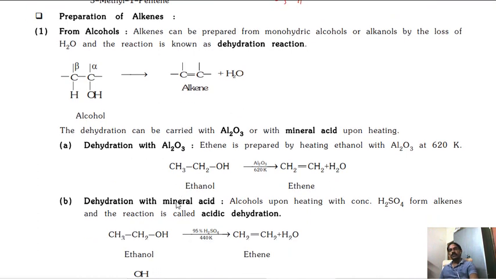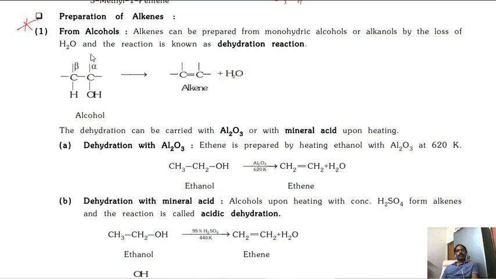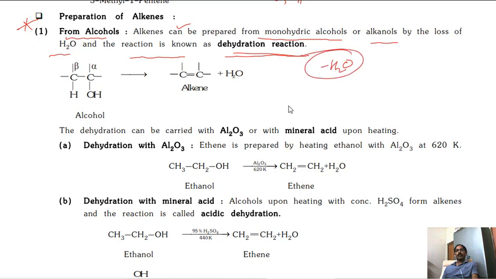Next, preparation of alkenes. How can we prepare? From alcohols. First point, from alcohols. Alkenes can be prepared from monohydric alcohols or alkanols by the loss of water, and the reaction is known as dehydration reaction. What does dehydration mean? Minus H2O, removing the water. De means eliminating, hydro means water molecule, dehydration means removing the water molecule. When can the water molecule be removed? When we are using concentrated H2SO4.